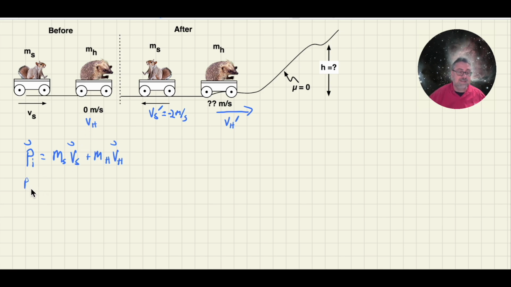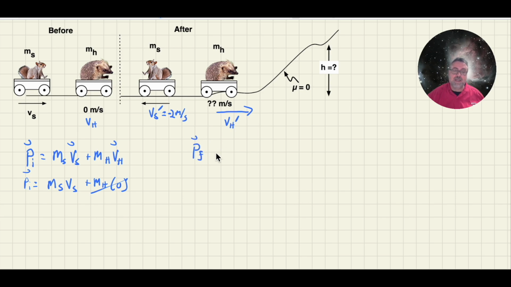Now I'll continue on. I'll put in the signs. So I have the mass of Sally, the velocity of Sally. That's positive, so I'm taking off the vector hat. Plus the mass of Harry times 0 velocity. So that will become 0. And so my initial momentum equation is simply mass of Sally times velocity of Sally. Now let's look at the after picture.